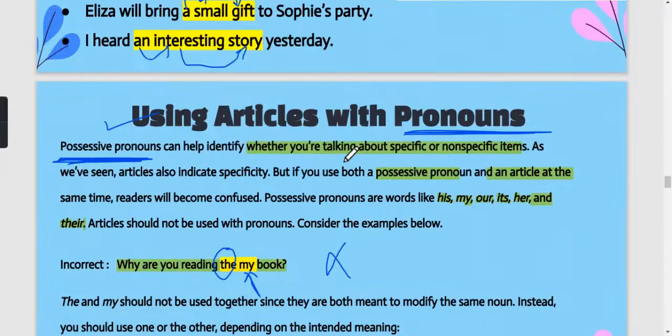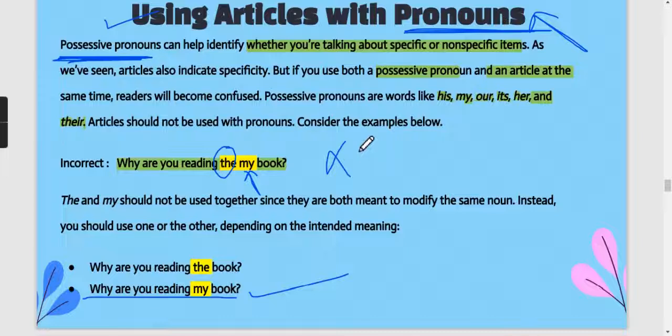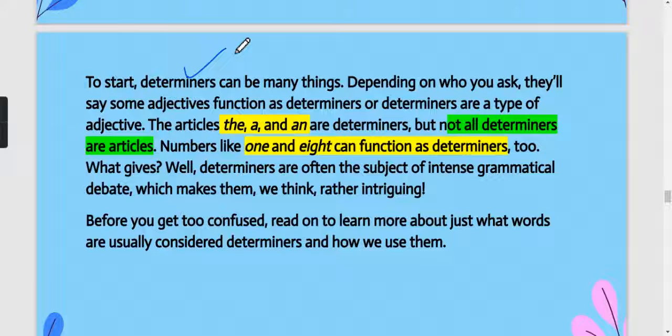Okay, so sometimes possessive pronouns may come with articles, but most of the time when a pronoun is coming, we will not be using the articles. This thing you have to keep in mind. Again, if we talk about determiners, determiners जो है वो बहुत सारे होते हैं, means determiners is not only constrained to articles a and the. Determiners can be numbers. Numbers भी हो सकता है determiners, जैसे 1 भी हो सकता है, 8 भी हो सकता है. ठीक है, ये सारे के सारे determiners के जैसे ही काम करेंगे.